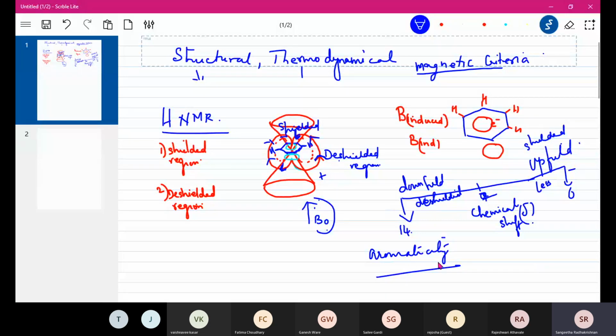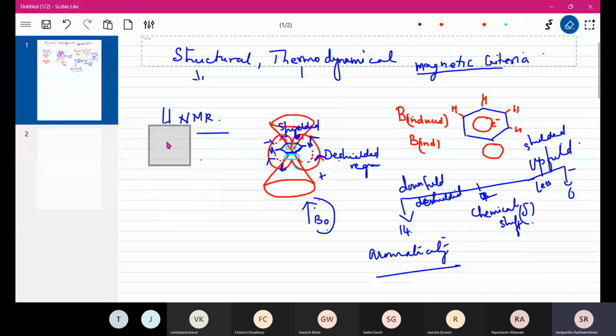Okay, so that is how, using structural, thermodynamic and magnetic concepts, we are justifying the possibility of aromaticity. Okay. And the last concept we are learning under magnetic criteria is magnetic susceptibility.